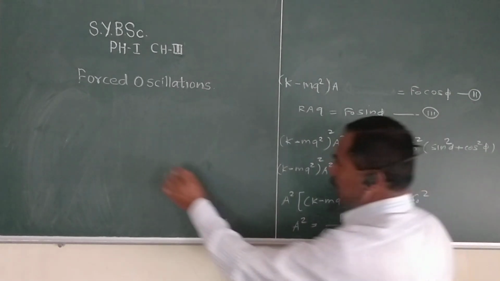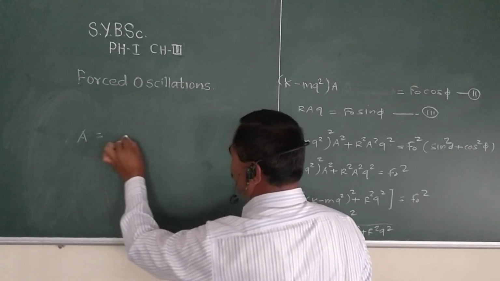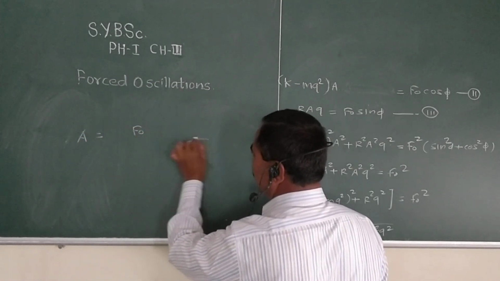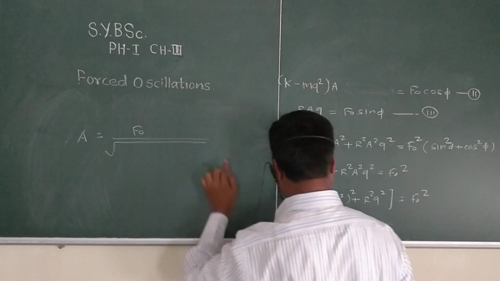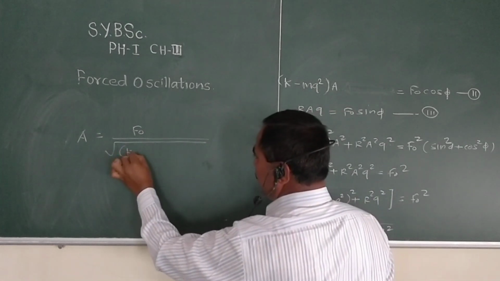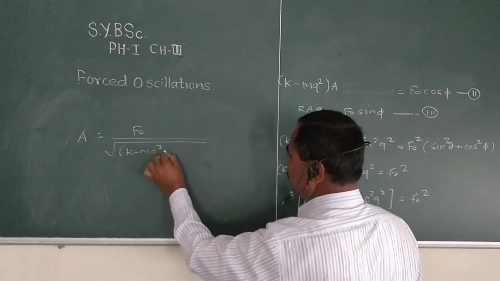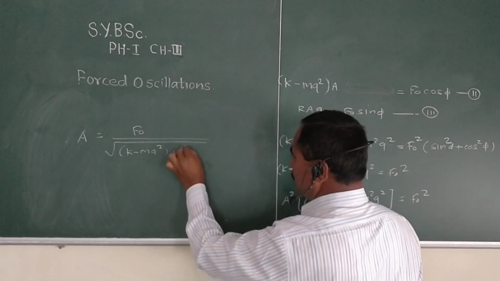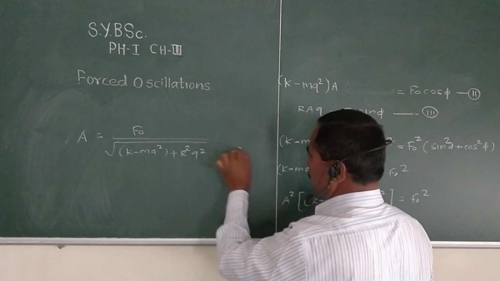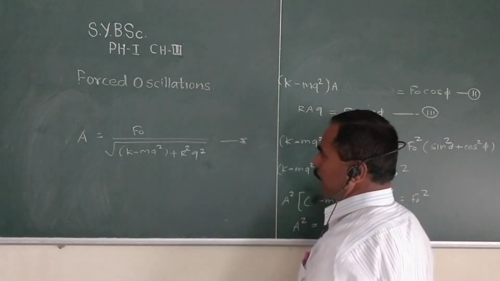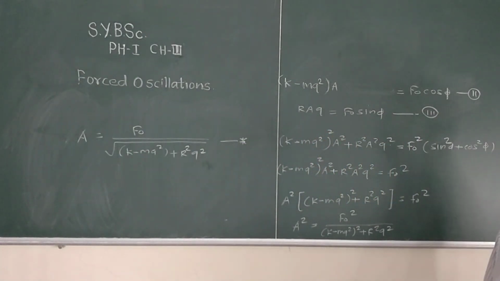So amplitude becomes a equal to f naught upon root of (k minus mq square) whole square plus r square q square. So this is the amplitude of the oscillator.